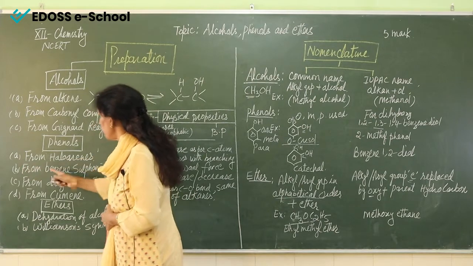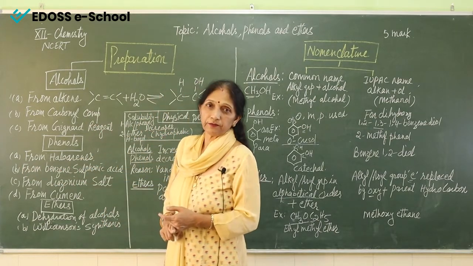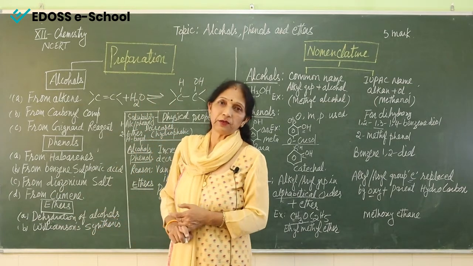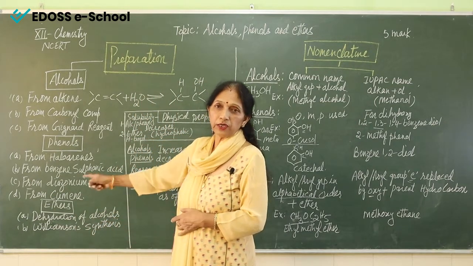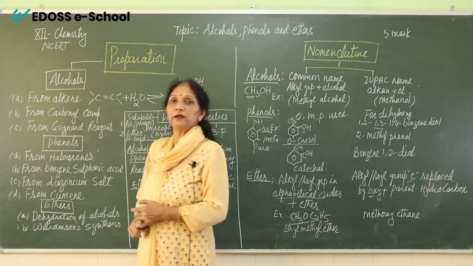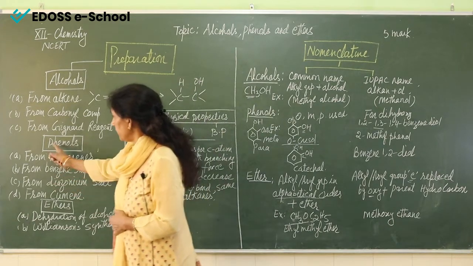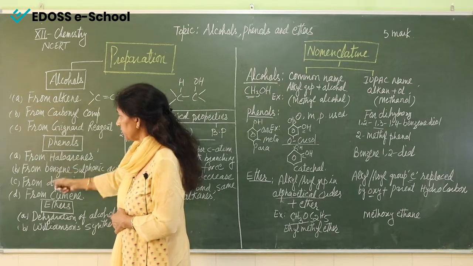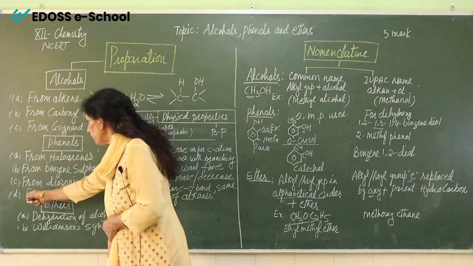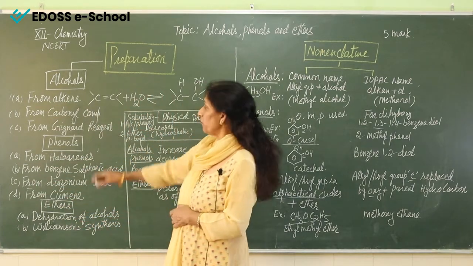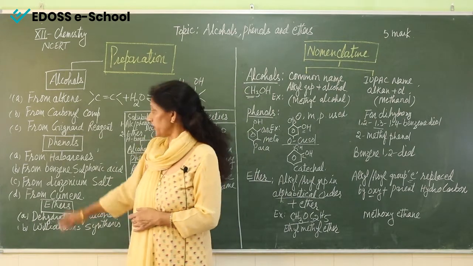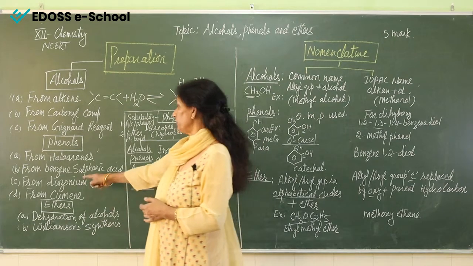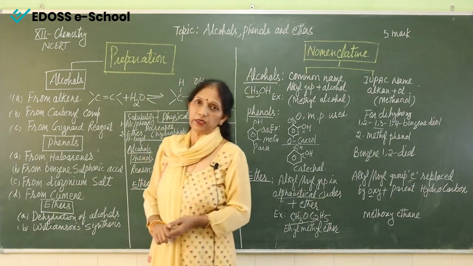Second method is from benzene sulfonic acid, and third method is from diazonium salt. This is very important. From diazonium salt we can prepare phenols also. So alcohols are these 3 and this is for phenol, and fourth is from cumene. So there are 4 methods to prepare phenols: from haloarenes, from benzene sulfonic acid, from diazonium salts and from cumene.